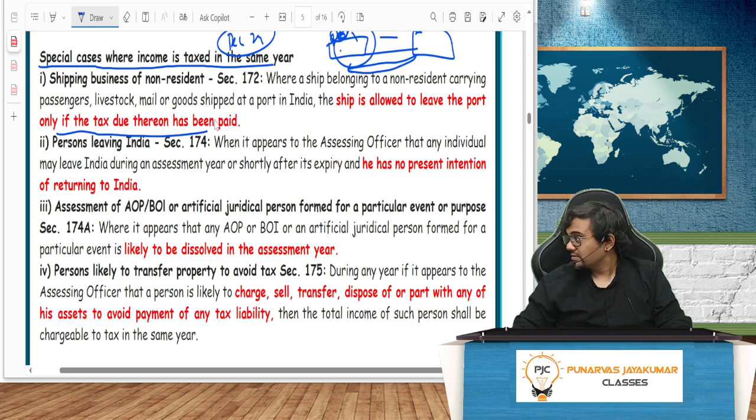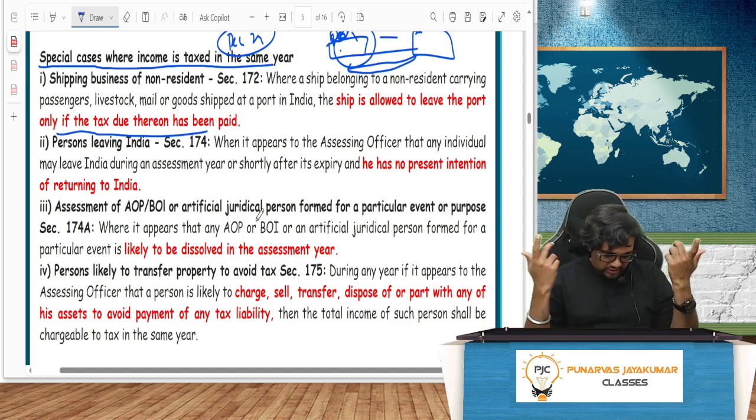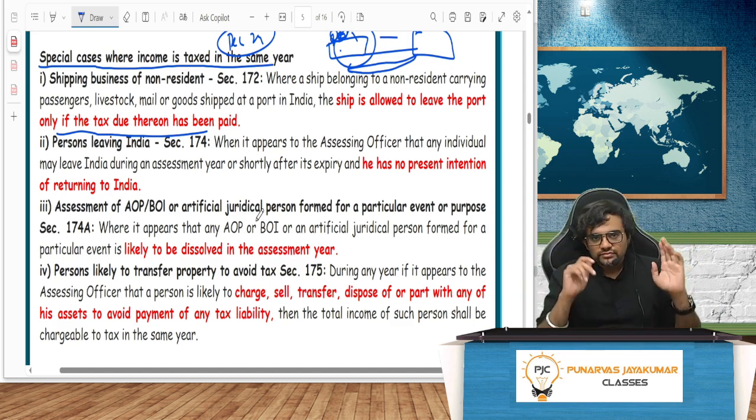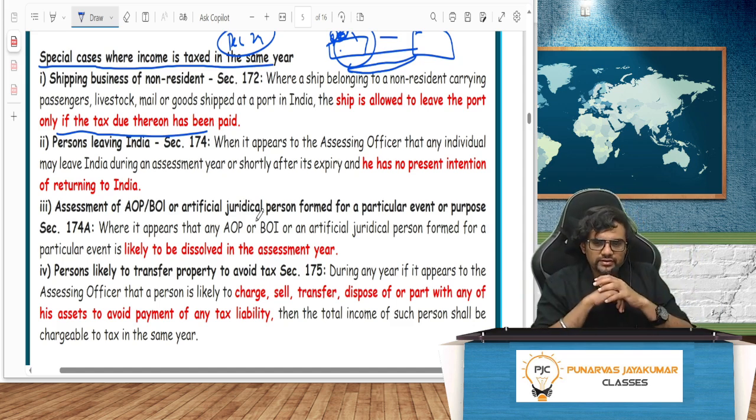Then the second one is Vijay Mallya, the art of leaving. Correct? Not art of living, art of leaving. So that fellow, yes, the assessing officer knows that this fellow will escape for sure and definitely will not come back. In fact, Vijay Mallya had a no-fly notice, everything, still he escaped. Obviously, through corruption, he escaped.